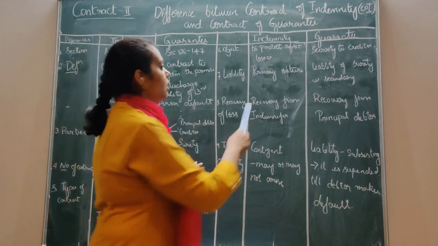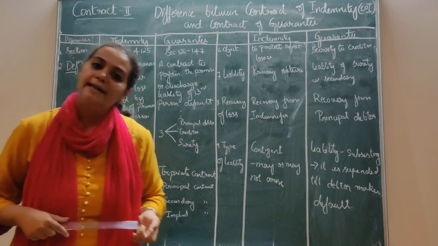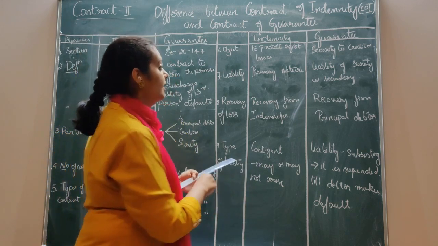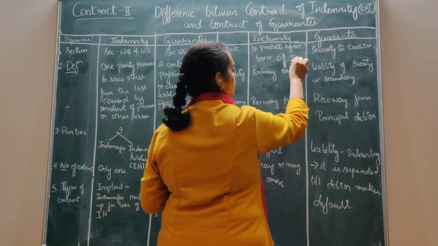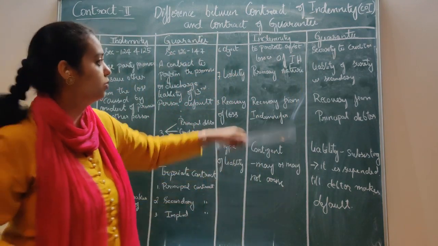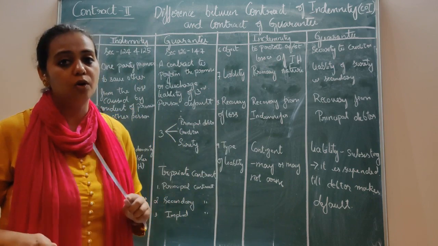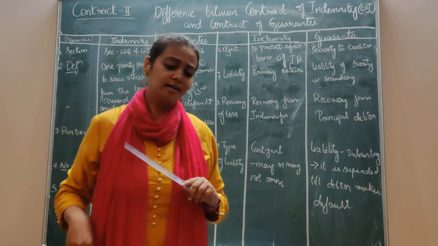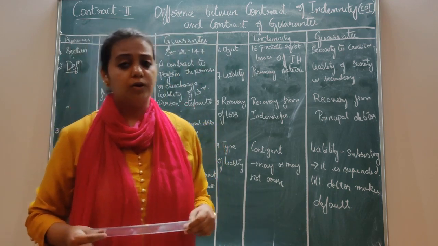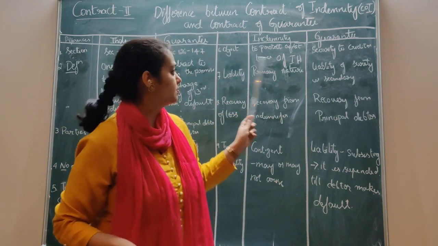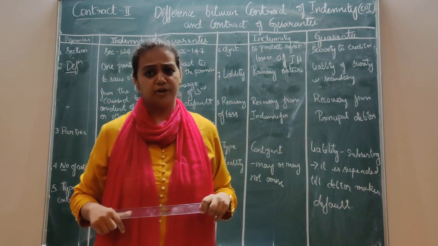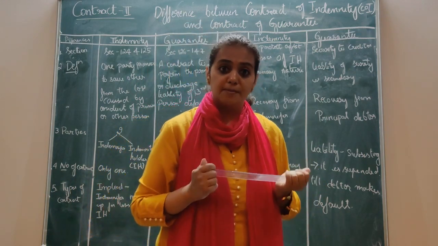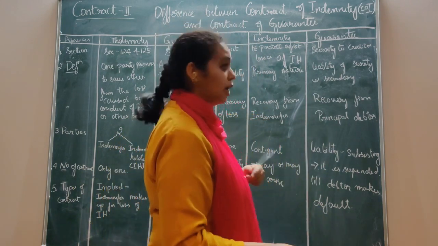The next part is object. The sixth point is object. What is the object of indemnity? If there are any losses, it is for the protection of the losses of the indemnity holder. You have to remember this properly. IH means indemnity holder. Then, what is the object of a contract of guarantee? It is just providing security to the creditor. The creditor is giving a loan and he needs security. So the main purpose is to give security to the creditor by having a surety, so that even if there is a failure in payment by the principal debtor, the surety is always there, assuring.